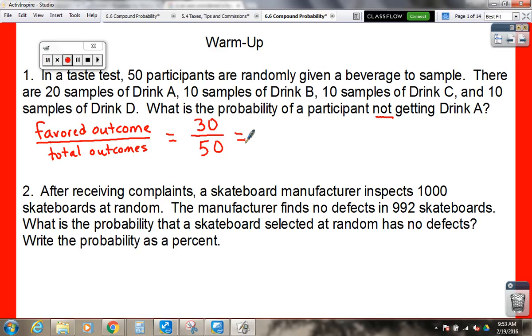it's got zeros on the end. It's really easy to simplify. Just knock the zeros off. 3 and 5. 3 out of 5. So the probability is 3 out of 5.